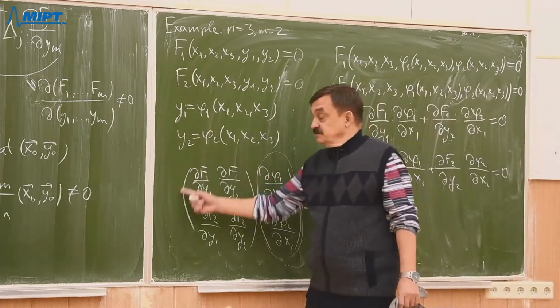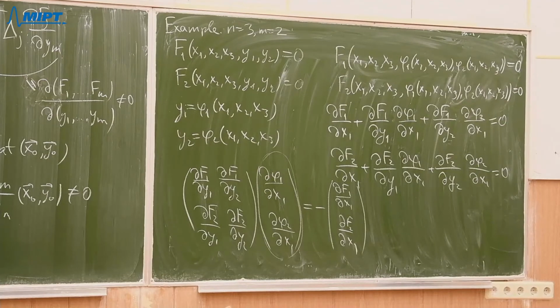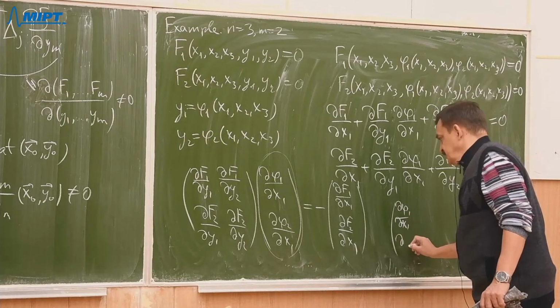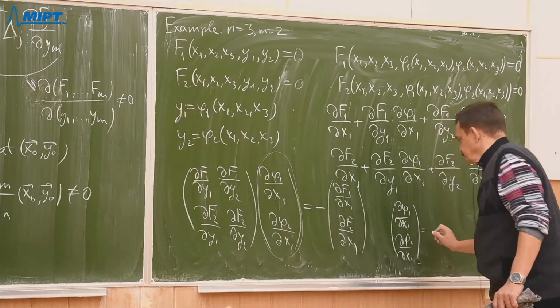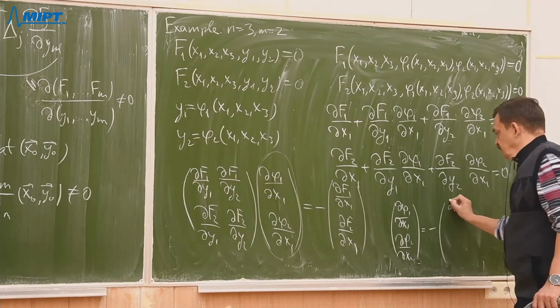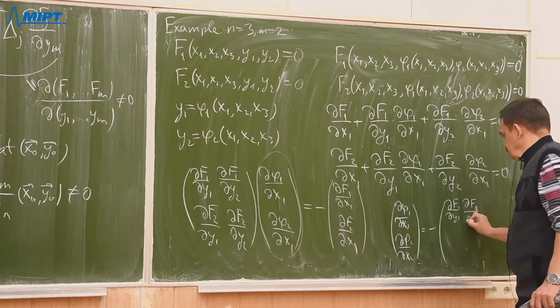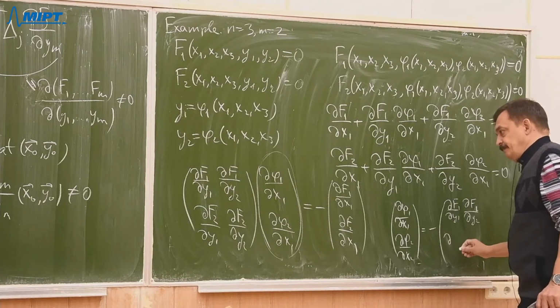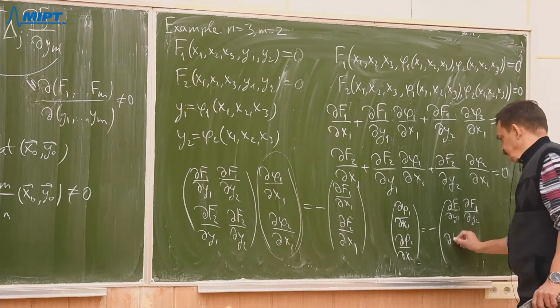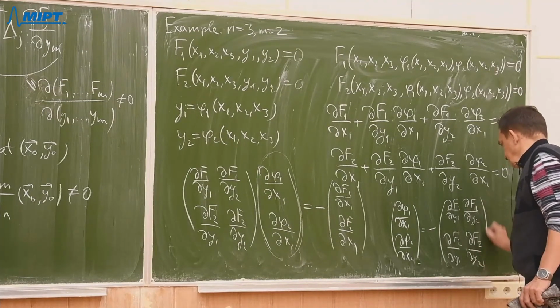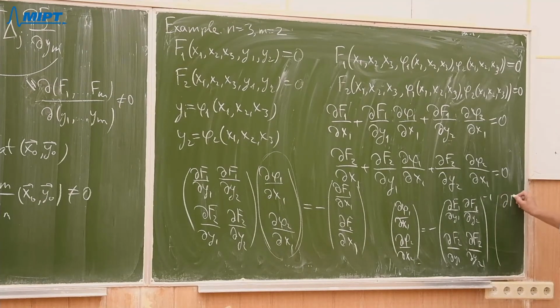So the matrix is invertible, hence we can find the inverse matrix, and we'll obtain the following formula for the partial derivatives with respect to x1: minus the inverse matrix times this vector.